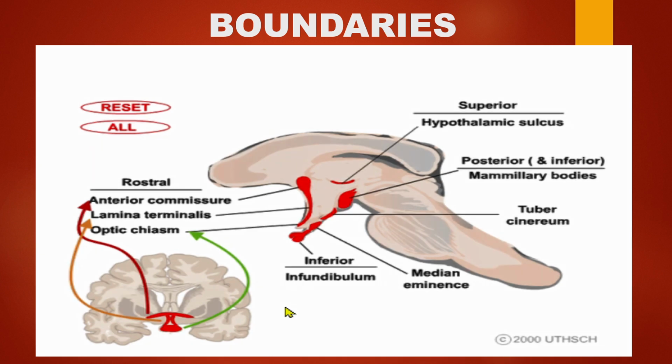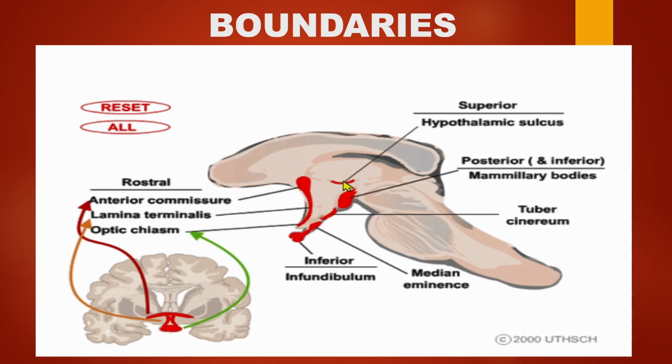Coming to the boundaries of the hypothalamus, it is anteriorly bounded by the lamina terminalis, and posteriorly bounded by the subthalamus and mammillary body. Inferiorly, these three along with the mammillary body make the inferior boundary, that is, structures which are in the floor of the third ventricle. The tuber cinereum, the infundibulum, the median eminence, and the mammillary body all together make the inferior relationship.